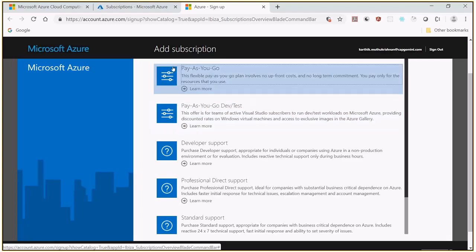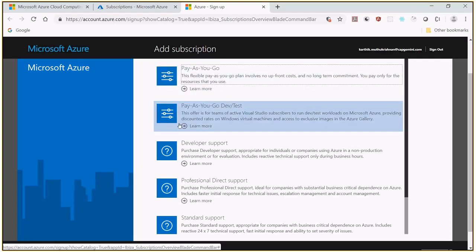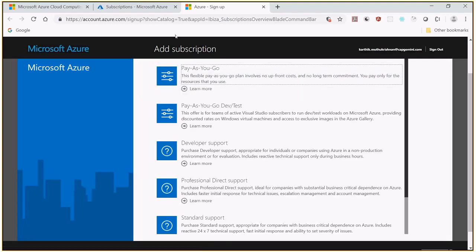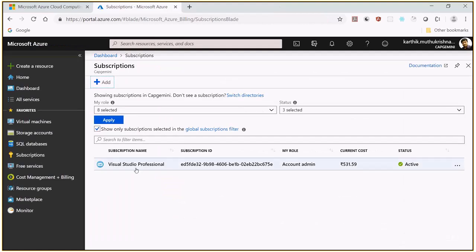Look at this symbol. If you see such a symbol with Visual Studio, it means that you have not utilized the subscription which has been provided to you. You have wasted the money so far. So please don't waste it. If you see such a thing, just click. When you click that, it will ask you to fill in the details. Especially you need your PAN card. Your PAN card detail needs to be provided with your Capgemini email ID. When you fill that form and submit it, as soon as you submit, you will get this Visual Studio Professional subscription.